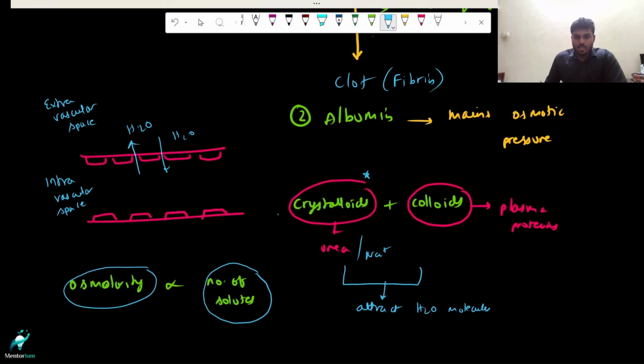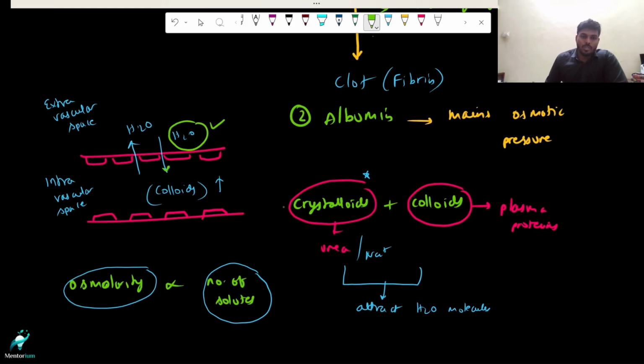If the concentration is higher, you know that water always moves from lower concentration to higher concentration. So if the concentration of colloids is higher here, what happens? Water enters into the blood vessel. What happens if the colloidal concentration is decreased or diminished? Obviously, the water is going to move into the extravascular space. And this is what we call osmotic pressure.